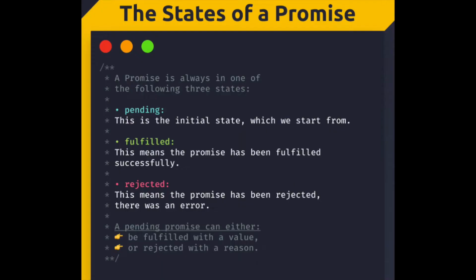Now we talk about the states of promises, because these are minor things but quite important. A promise has three states. One is the pending state. Until the API call is done and we are not getting anything, that is the pending state. The promise is pending. The next is the fulfilled state. Fulfilled is whenever you get some response from that promise, like some data or whatever you desire, then the promise is fulfilled or completed. And the other is rejected. Maybe you get some error or some issue with that. In that case, the promise is rejected.